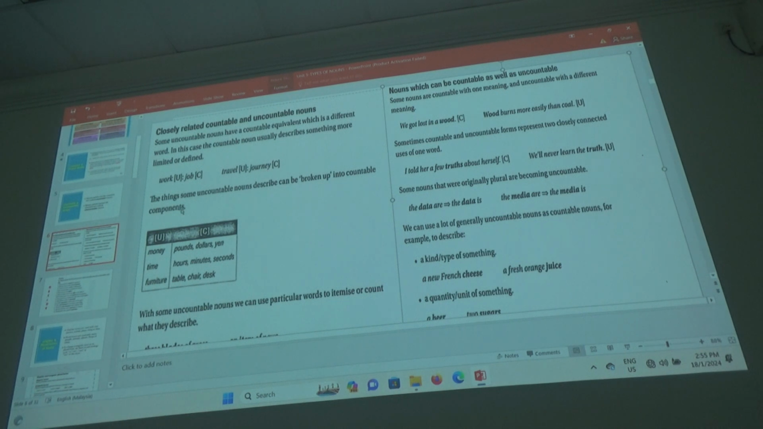The things some uncountable nouns describe can be broken up into countable components. Remember, money is uncountable. But if you say won, ringgit, a dollar, all that would become countable. Then time. In the English language, time is considered uncountable. But if you break up the time into hours, minutes, seconds, they are all countable. That's why they go S, S, S.